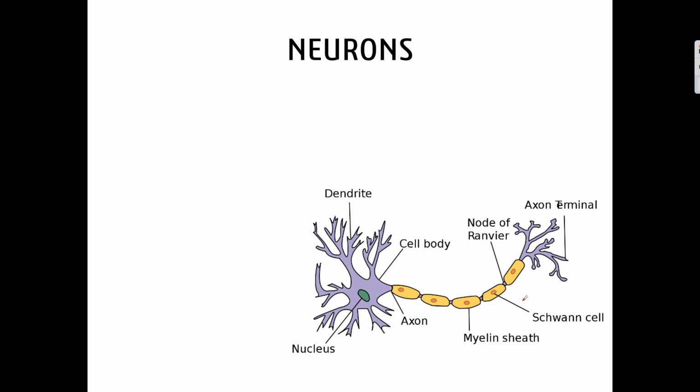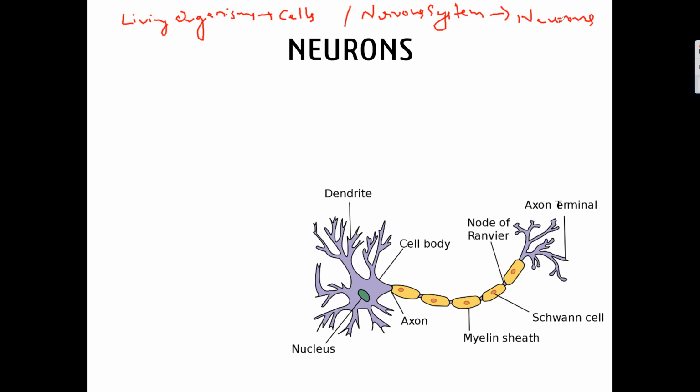As we all know, all living organisms are made up of cells, and similarly this nervous system is made up of cells, and those cells are called neurons.